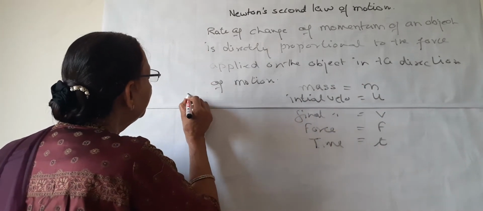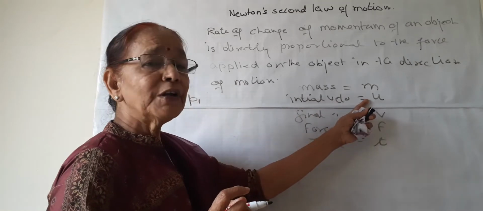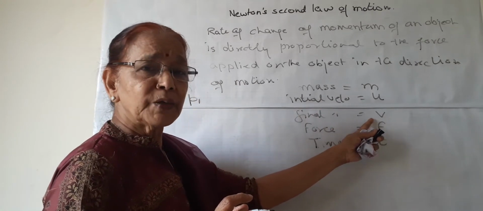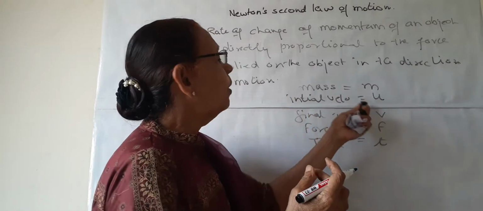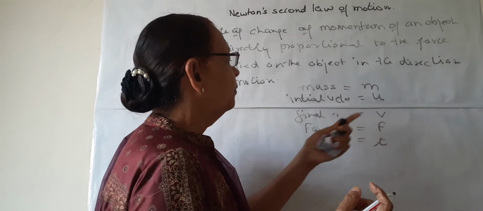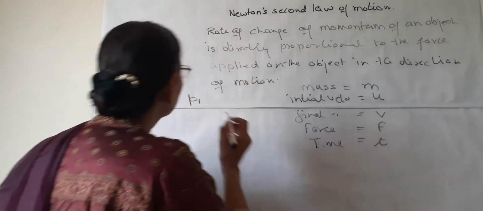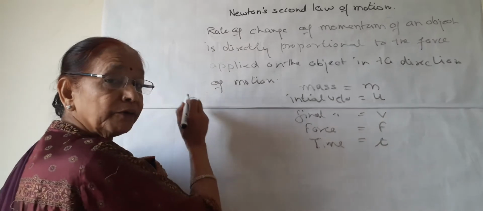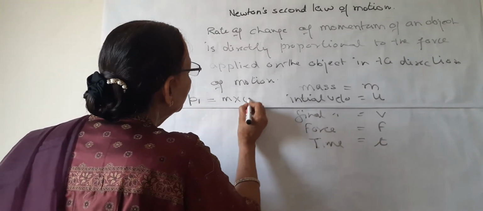There will be two momenta, one with initial velocity, one with final velocity. The initial velocity may be 0 or it may have some value, but the final is more than u. So P1, or the first momentum, will be m into u.